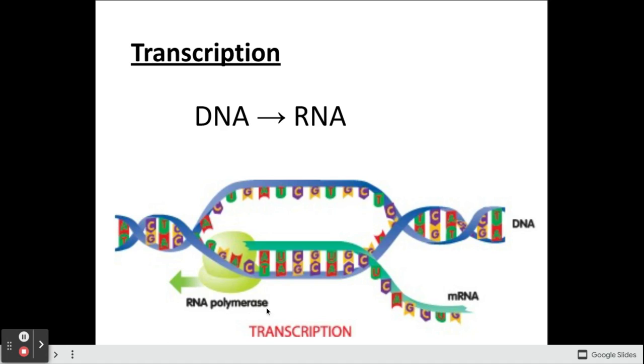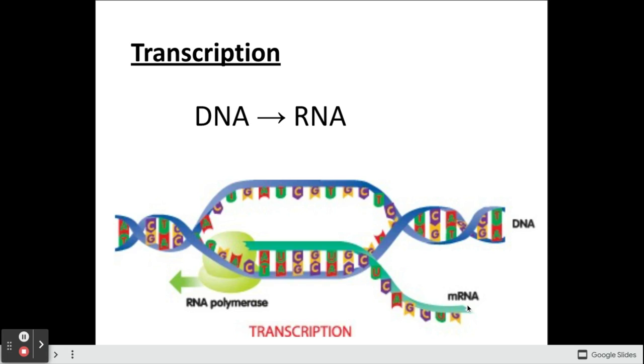RNA polymerase. ASE for enzyme. ASE is generally an ending suffix for enzymes. We're using an enzyme to create a polymer of RNA. So RNA polymerase opens up the DNA helix. It starts putting RNA bases together into an mRNA strand.